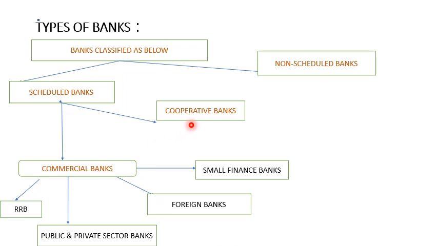Now we will see what is a commercial bank. Any financial institution that accepts deposits, offers checking account services, provides loans and savings accounts to individuals and small businesses, and offers other basic financial products like certificate of deposit.